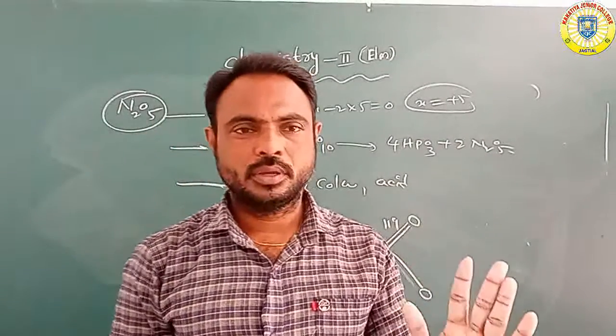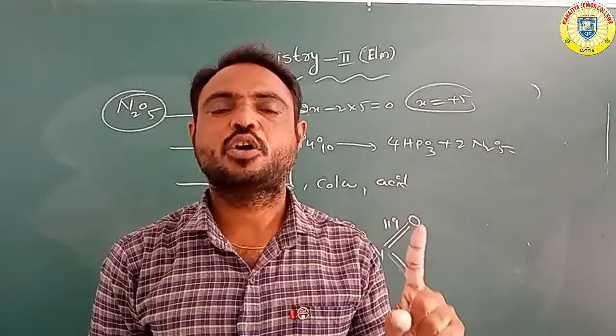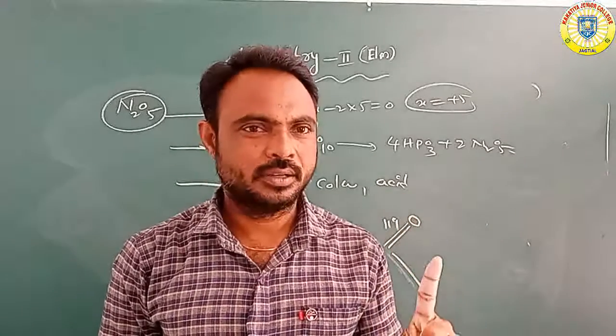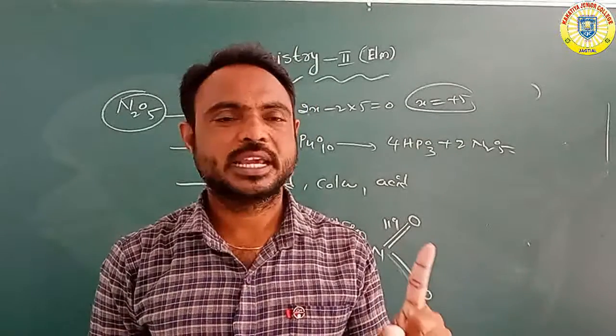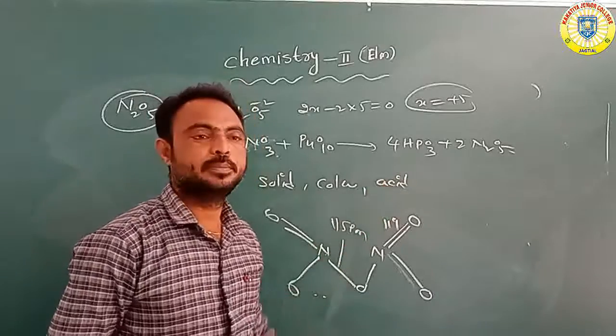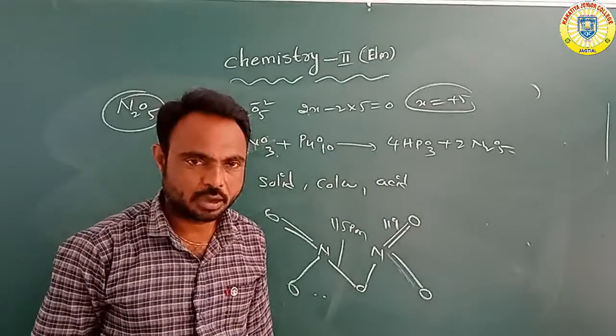N2O5, nitrogen pentoxide, has plus 5 oxidation state. When nitric acid reacts with phosphorus decaoxide it forms HPO3, metaphosphoric acid, and N2O5, nitrogen pentoxide.